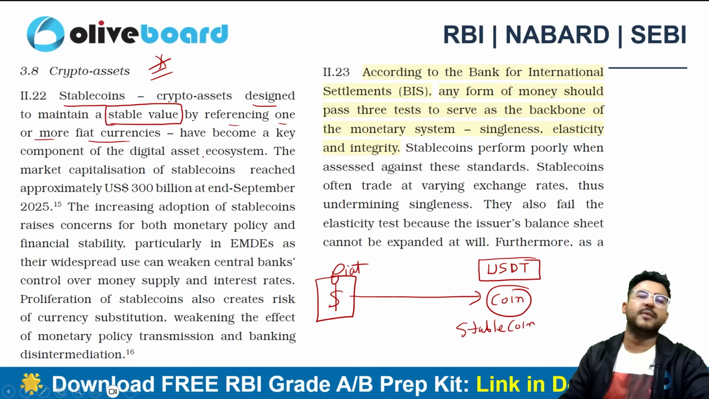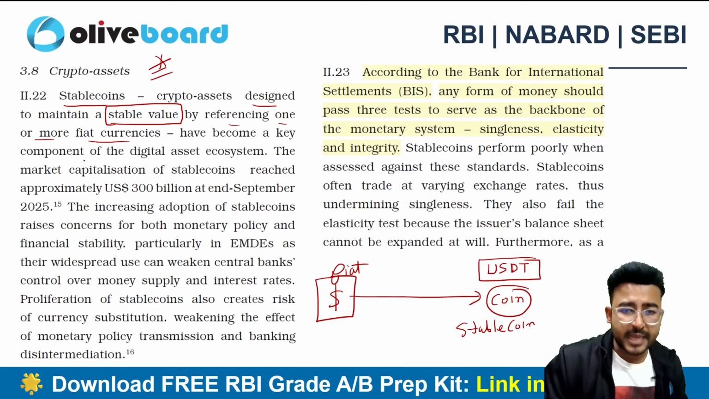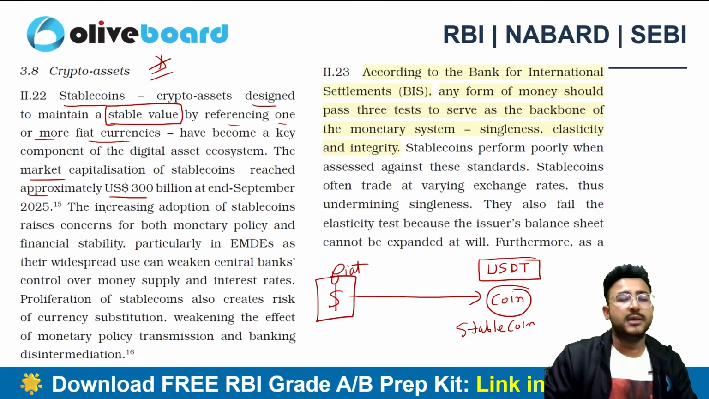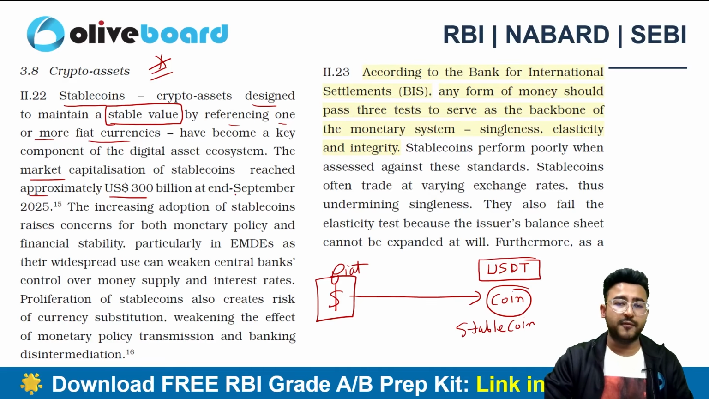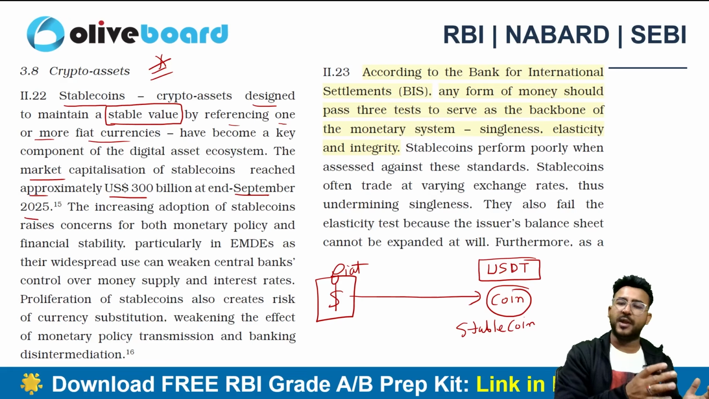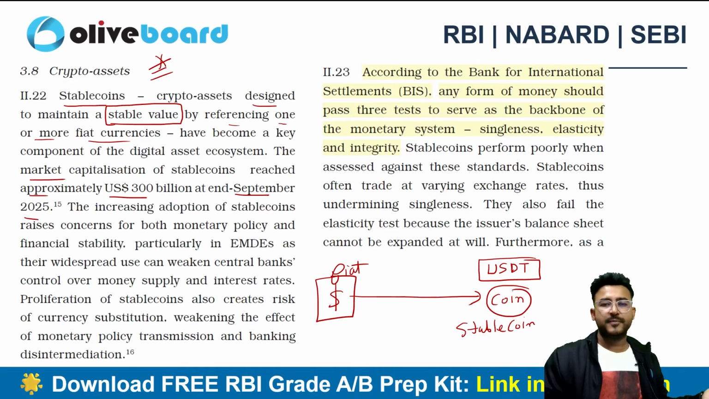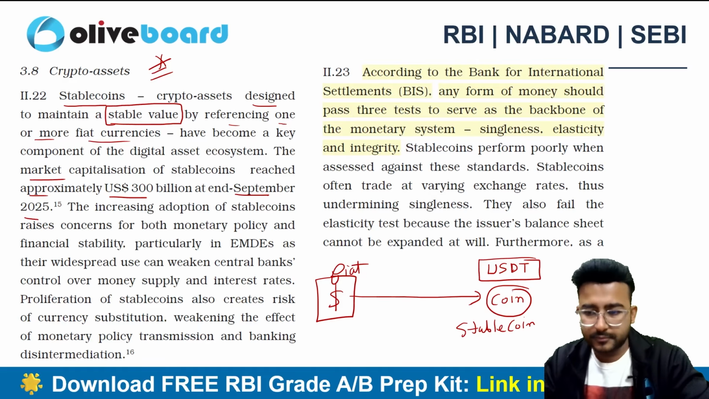They have now become a key component of the digital ecosystem. We all know that there are so many stable coins now, right? The market capitalization of the stable coins is approximately 300 billion US dollars at the end of September 2025. So this is huge. This is a part of the system now. We can't ignore this kind of new technological currency, right?